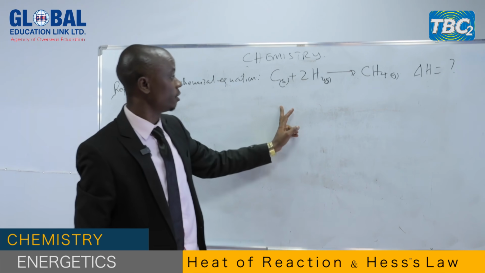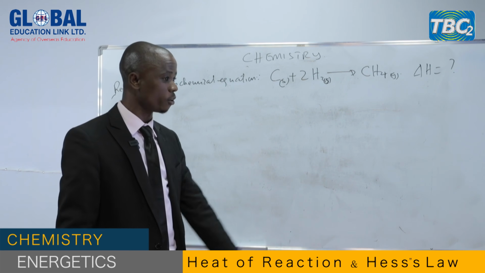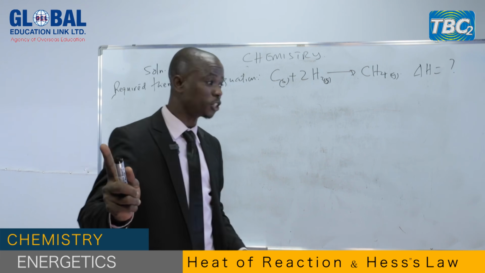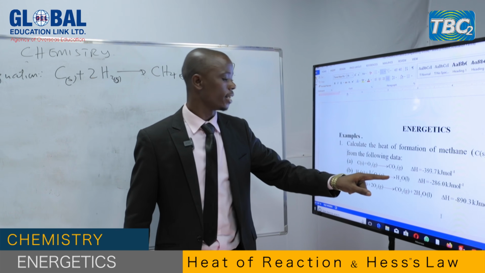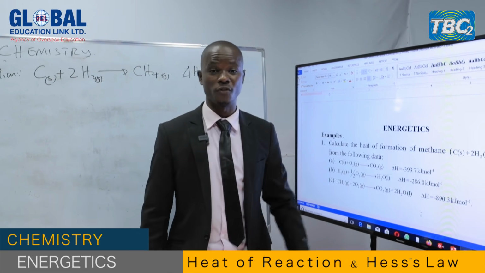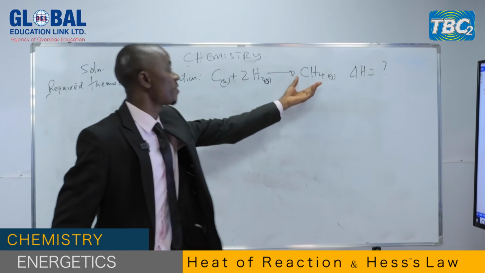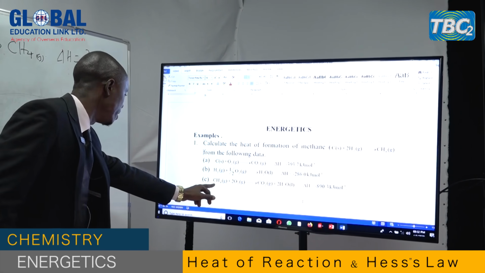Now, in this required equation, the product is methane. Now, my dear student, when you go back to our 3 equations, which one has got methane? You can see methane is found in the third equation, equation C, that we have methane gas and 2 moles of oxygen gas to get carbon dioxide and 2 moles of water. The enthalpy change for this reaction is given. But my dear student, in the required equation, methane is a product. But in the given equation, methane is a reactant.